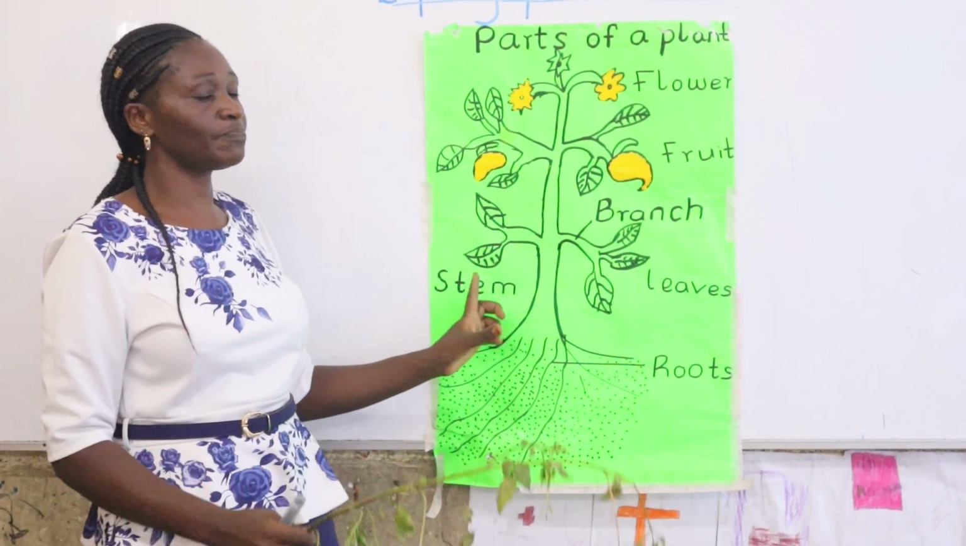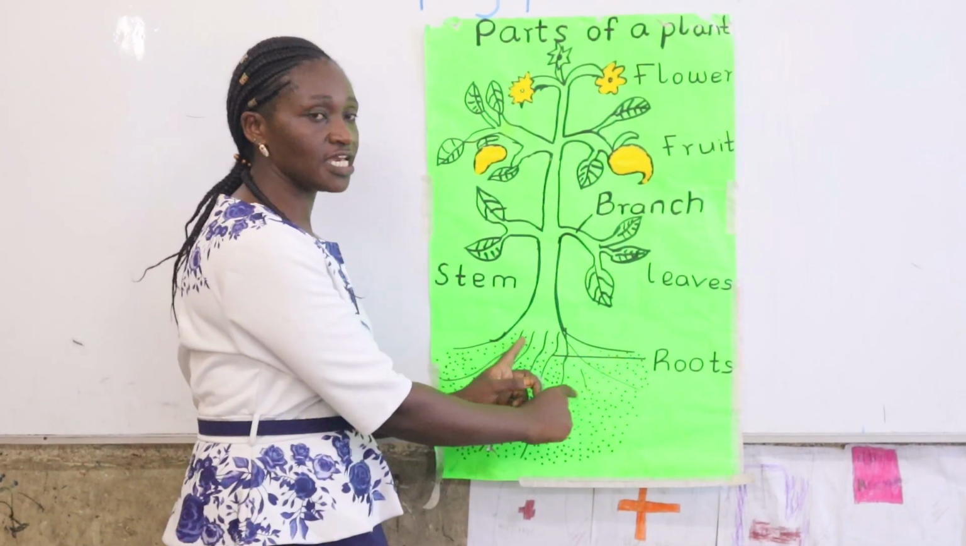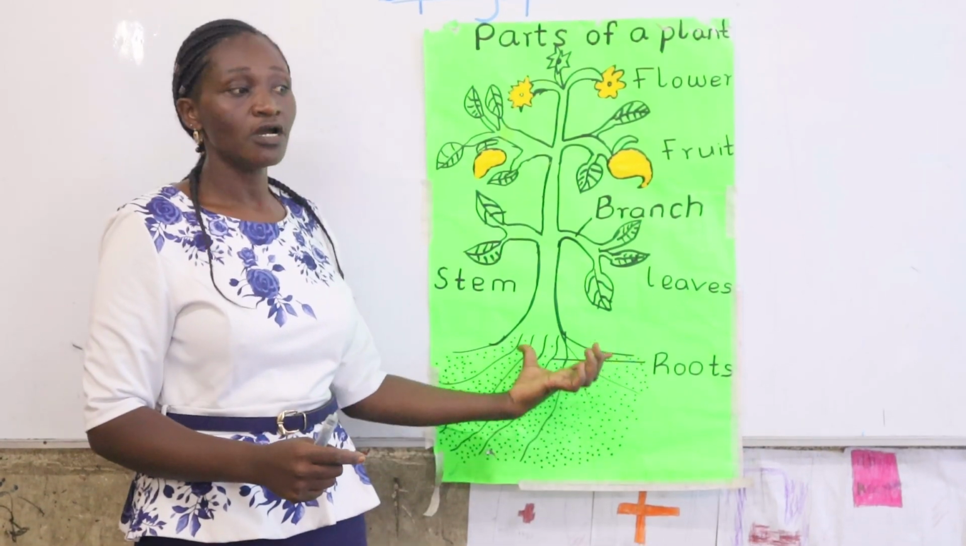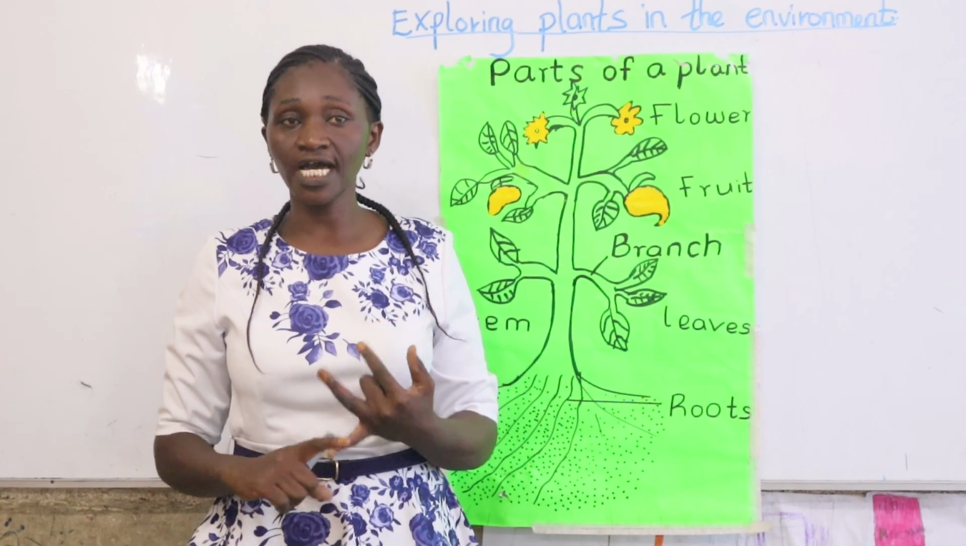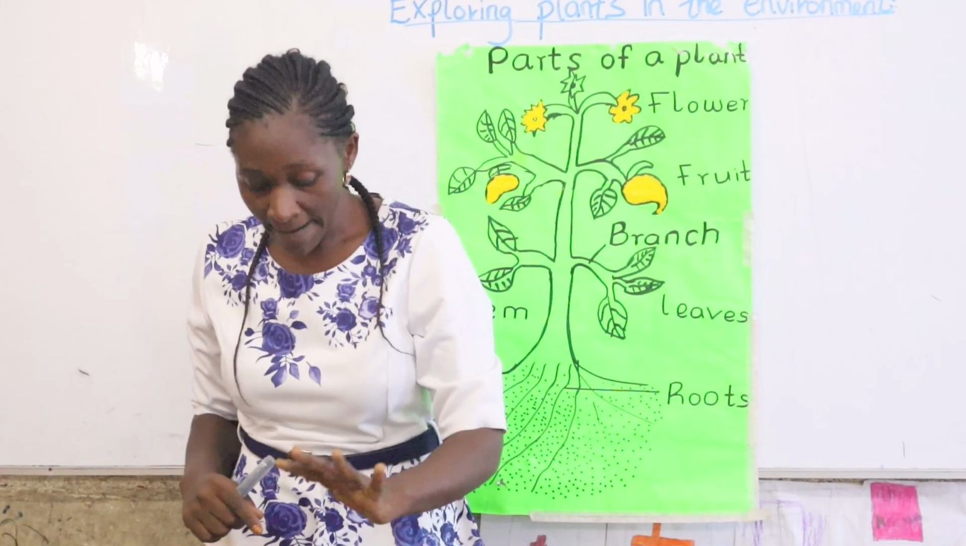Let's read here. Which part is this? Stem. And then we have these ones which are inside the soil. How have we called them? Roots. Say roots.